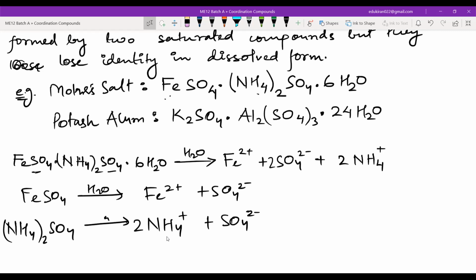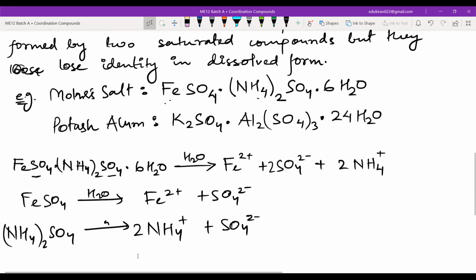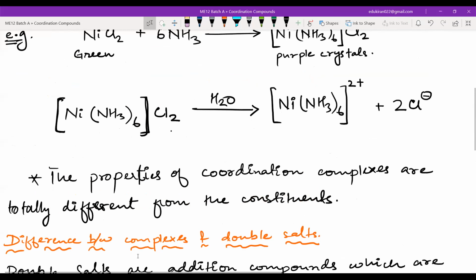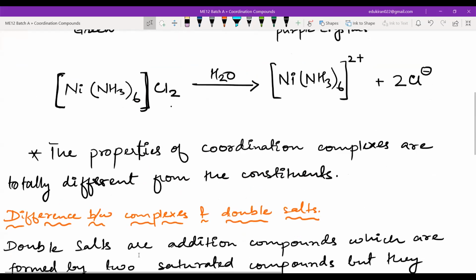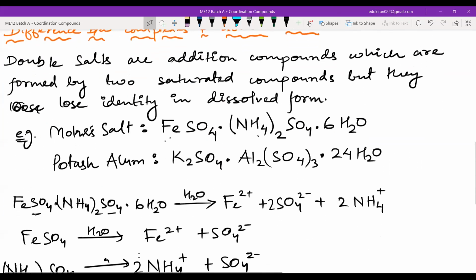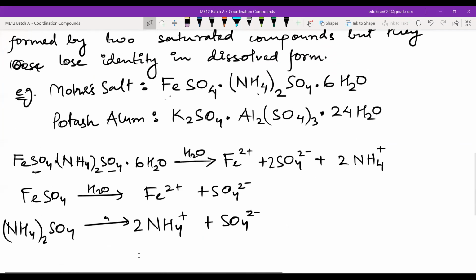What does this mean? It means that even though they form a new compound, in solid state they may behave and appear as some different compound. But as soon as you add water to them or dissolve them, they lose their identity. They are no more double salts. But coordination compounds, even if you add them to water, remain intact. Please write these examples after we have added them to water.